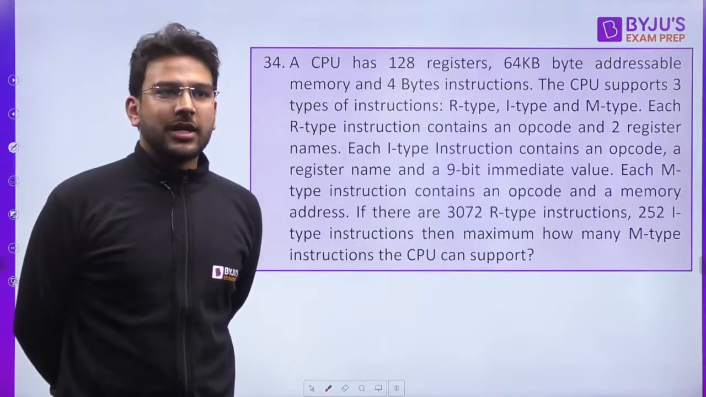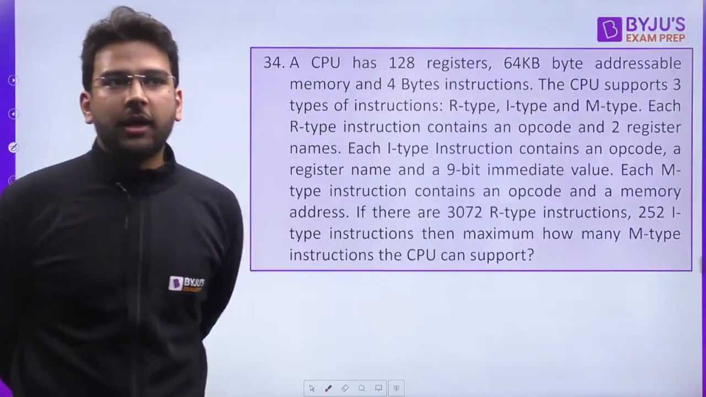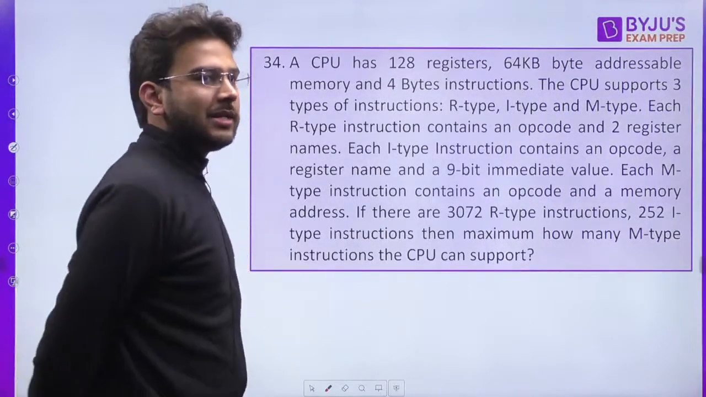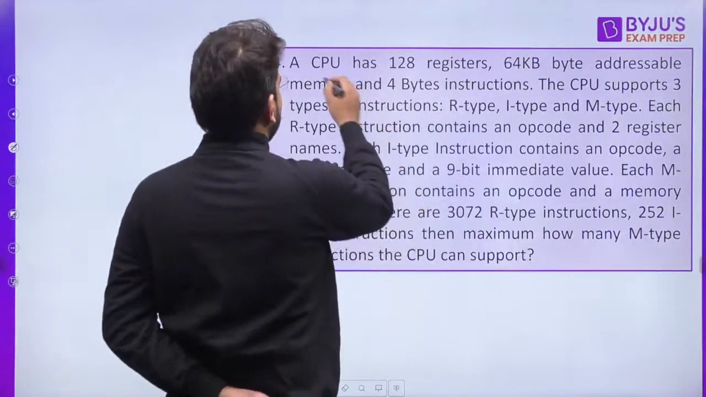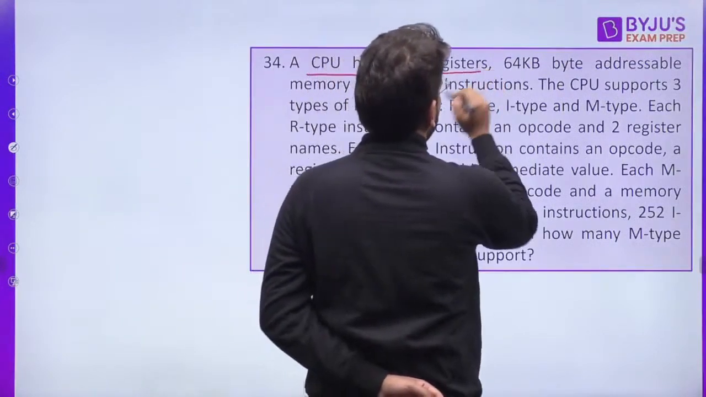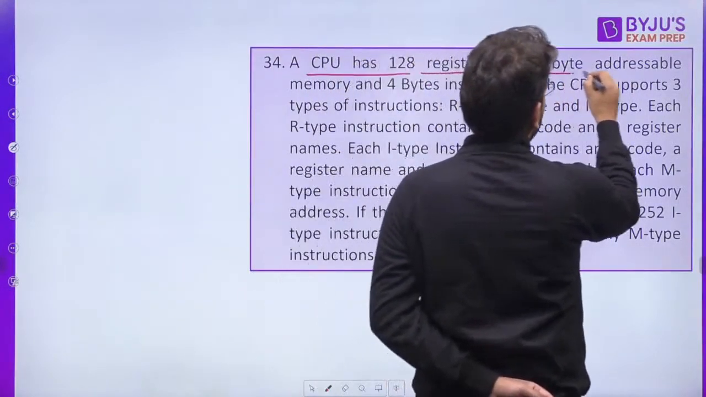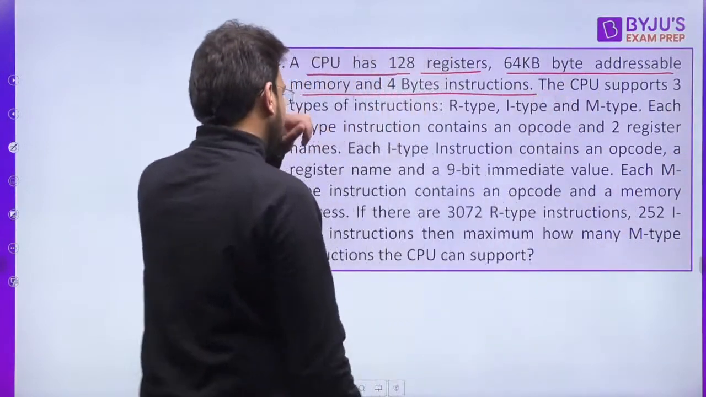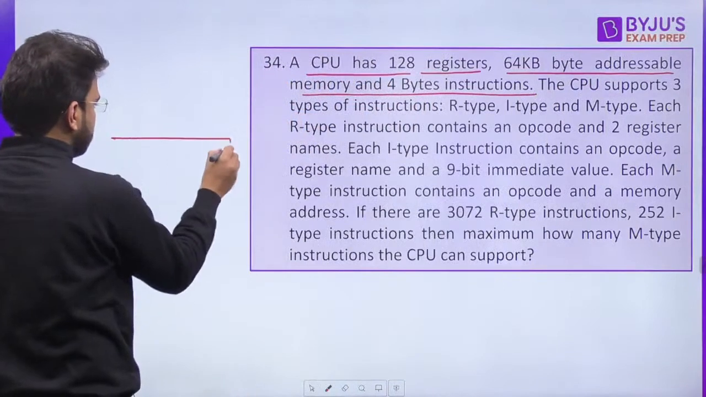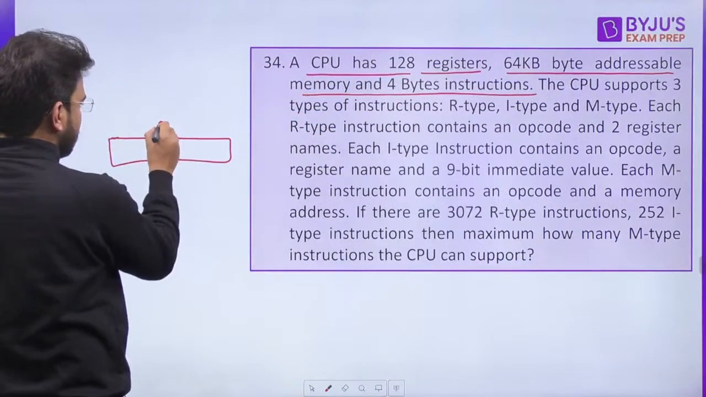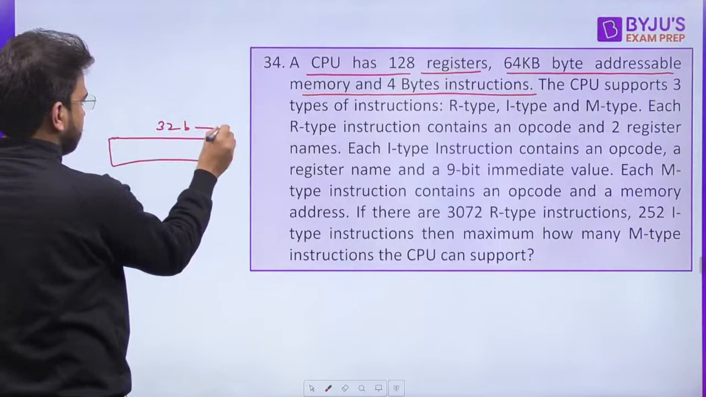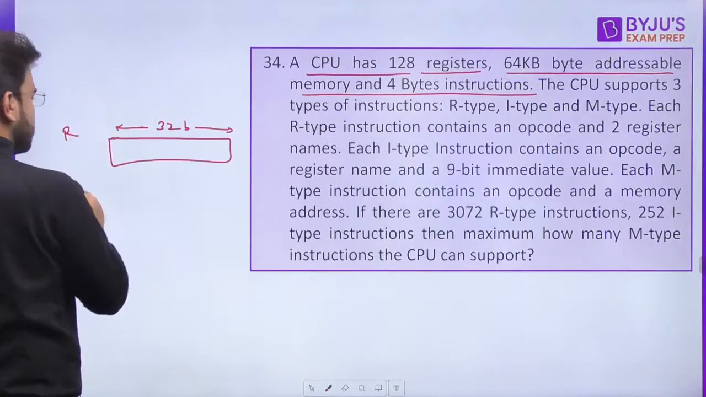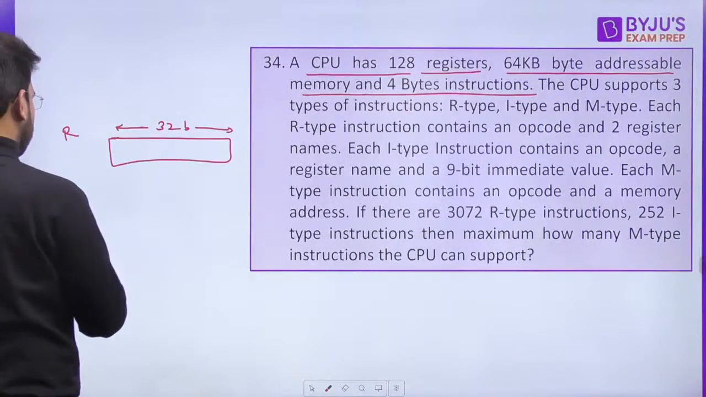Three types of instructions are there: R type, I type and M type. Okay, let's see this question. Those who are having doubts, let's solve this question. A CPU has 128 registers, 64 KB byte addressable memory and 4 bytes instructions. Okay, 4 bytes instructions means the instruction size is 32 bits. Clear? Let's assume this is R type, this is I type and this is M type.